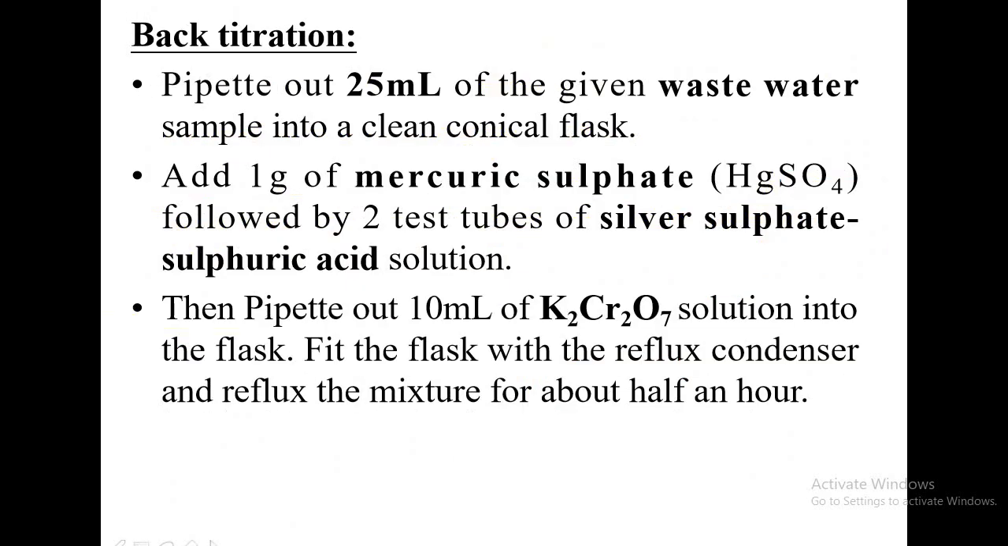Titration. Now how to determine chemical oxygen demand? It involves actually two titrations. One is back titration, another one is blank titration. Let us see back titration first. First you have to pipette out 25 ml of the given wastewater sample into a clean 250 ml conical flask. So the wastewater sample will be provided to you.